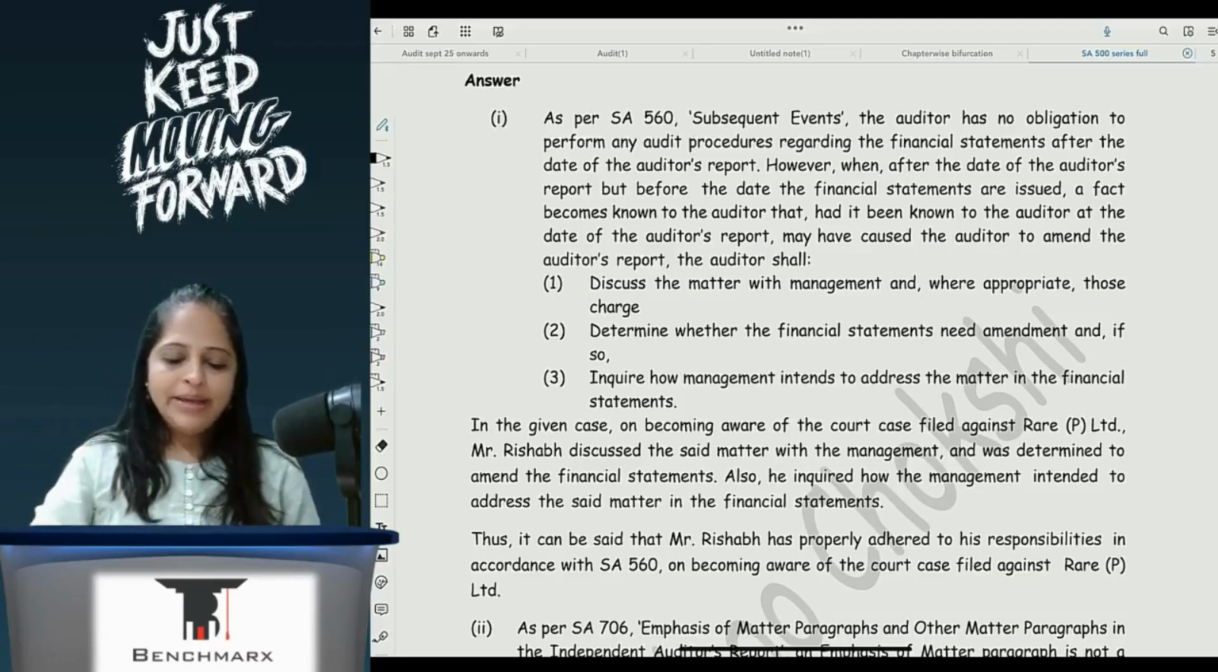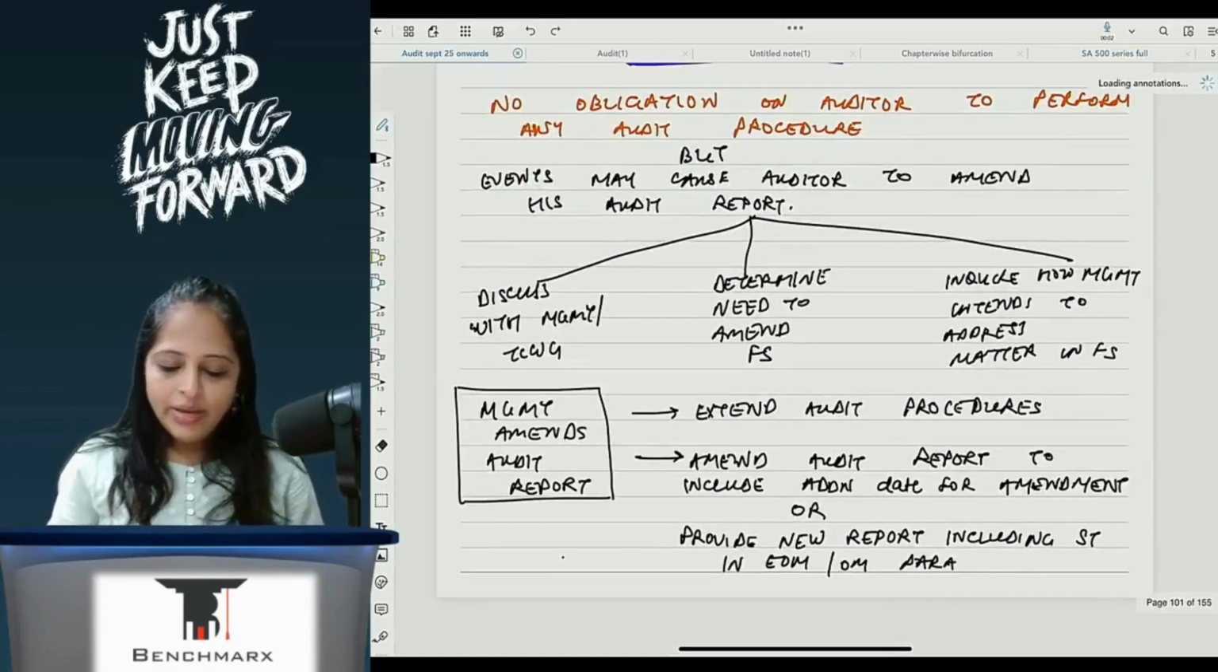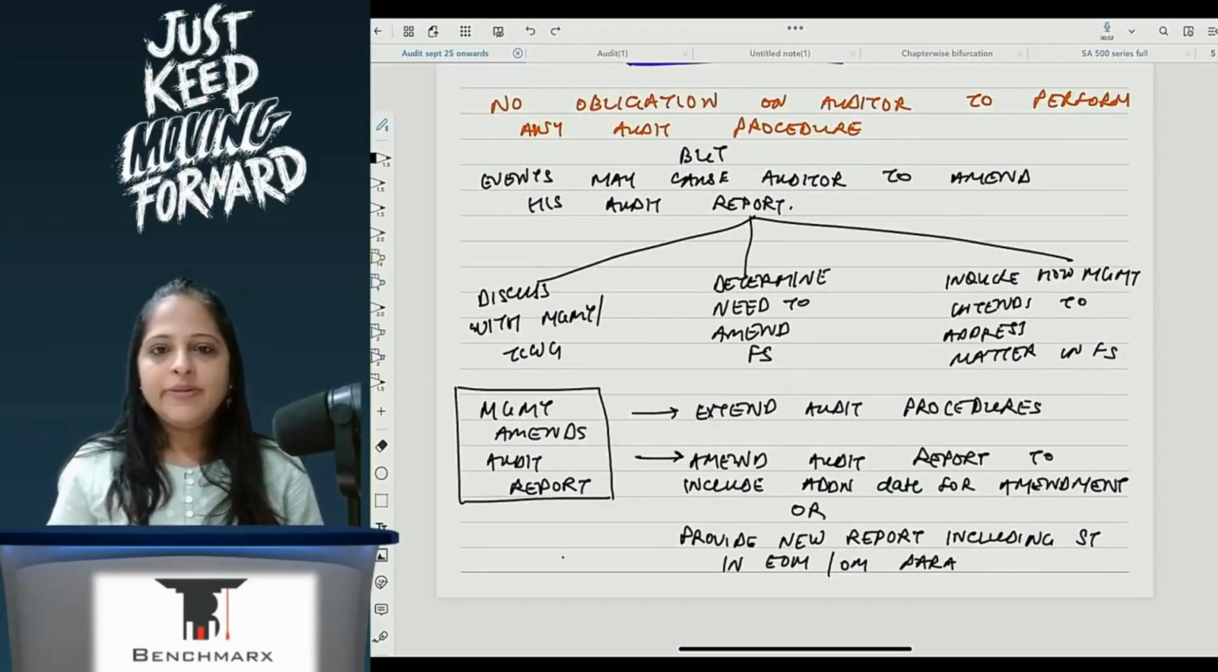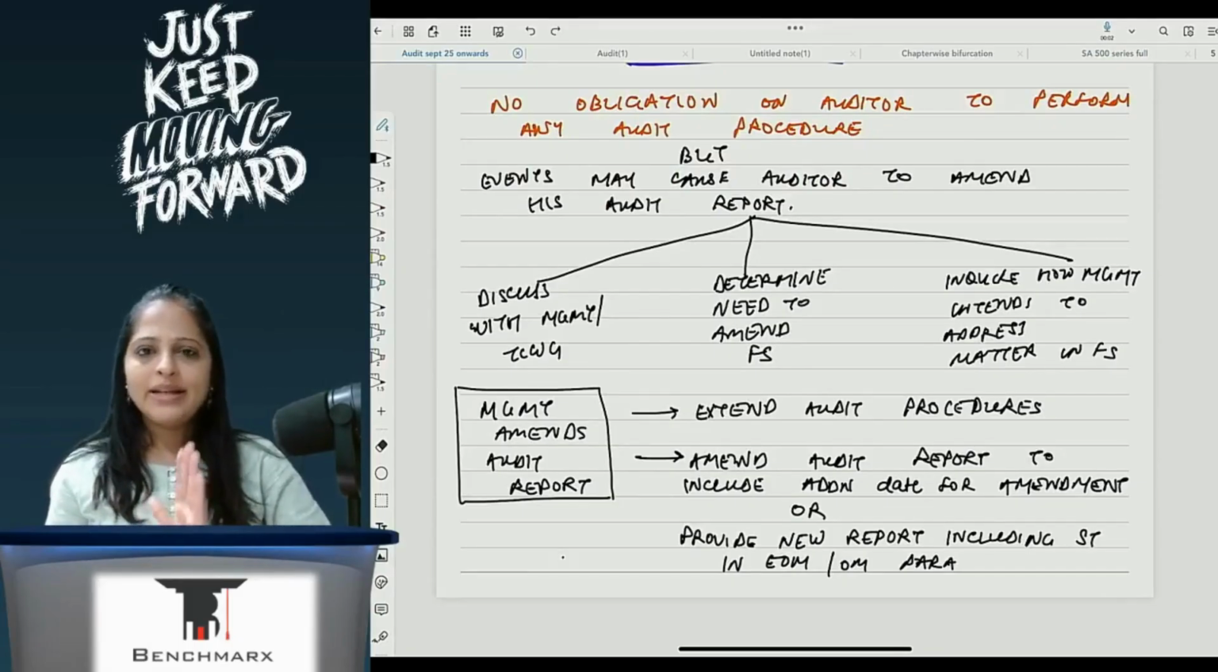So here are my 3 points pertaining to this: inquire with management, determine the need to amend the FS, and how they are going to reflect it is what I will write down. If they are amending, I give a new audit report and I also include it in my EOM para. So this is the answer I will write.